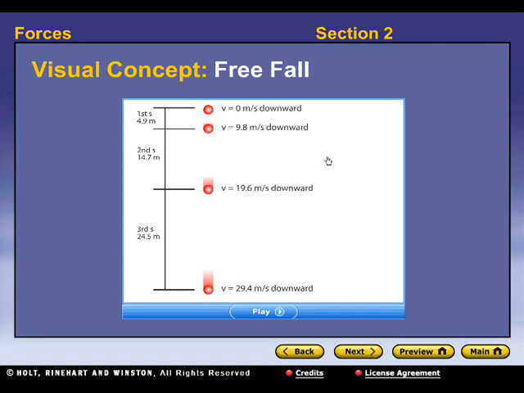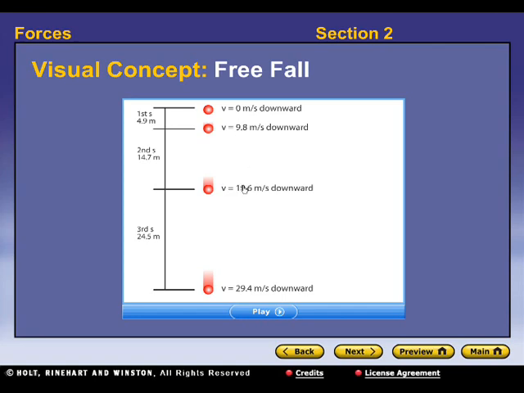And that's what that 9.8 meters per second squared means: the velocity, or basically speed, of the object increases by 9.8 meters per second every second that goes by. So from 0 to 1 second, it goes from 0 to 9.8 meters per second.